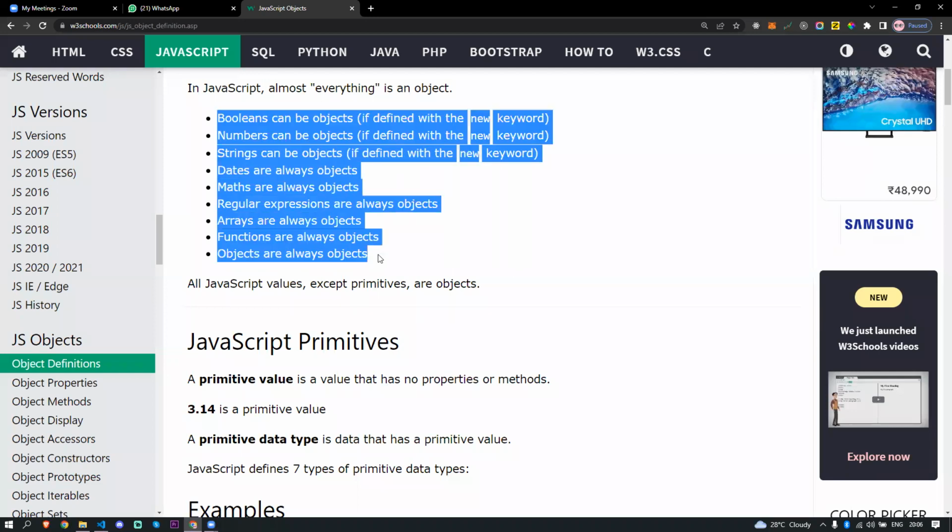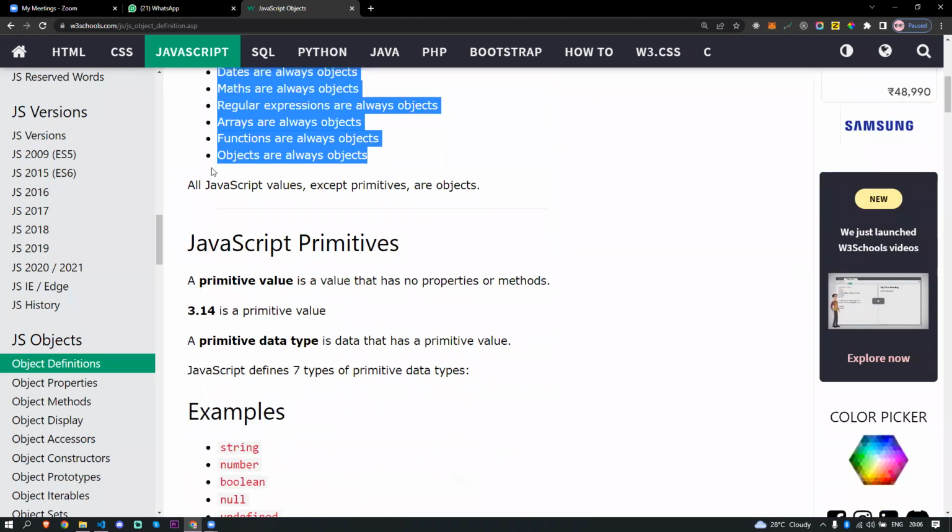You see, these are the data types the programming language contains, right? So Booleans are objects, numbers are objects, strings are objects. Every data type is actually an object here. That's what I'm saying: object is one of the most important things in JavaScript.